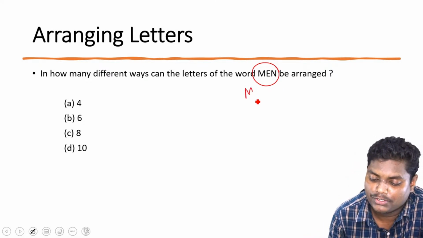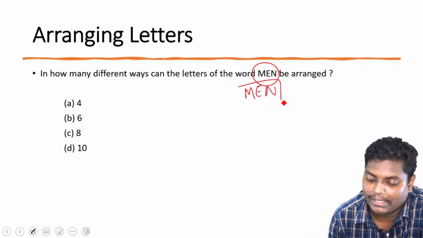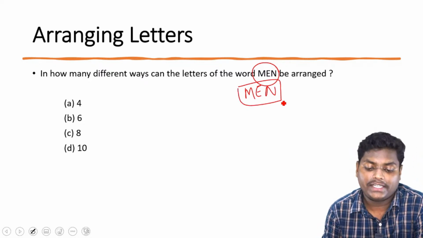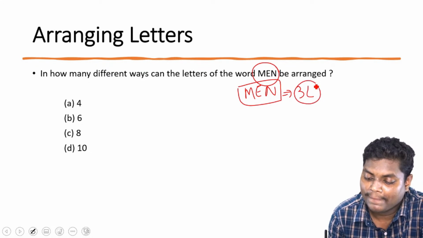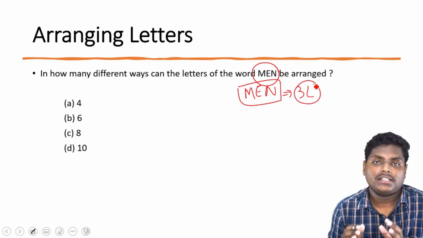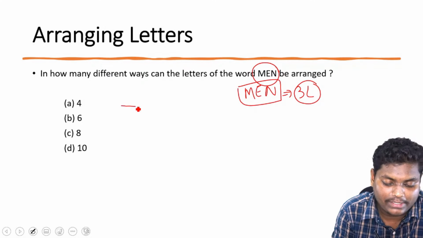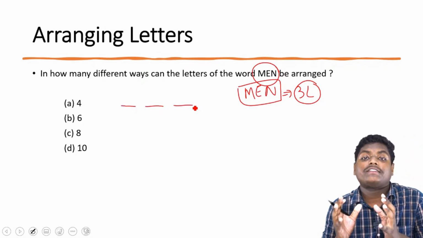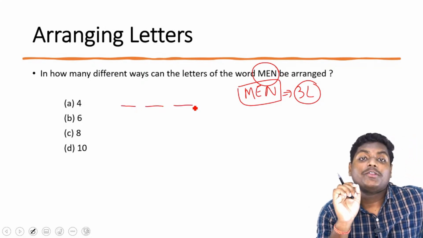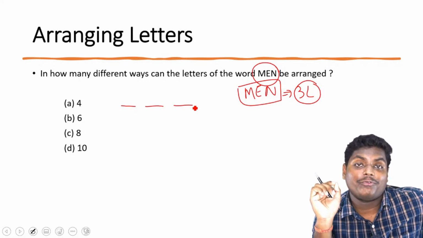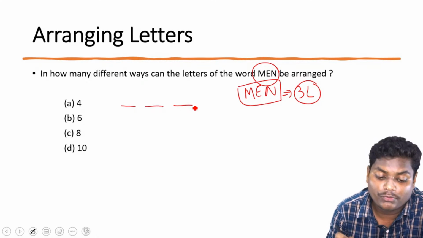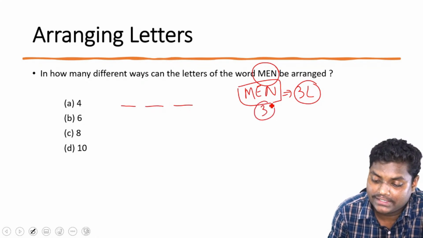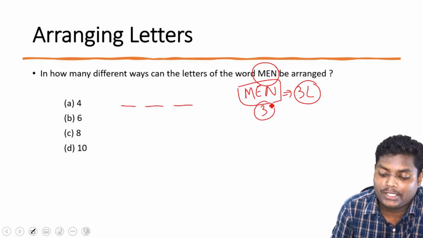So when we have this word MEN, it has 3 letters. If you want to arrange them, one thing you can do is think of them as 3 brackets or 3 blocks, where you will be using each letter to fill them up. Is that clear? So we have 3 letters and we want to arrange them. How many ways can we do it?